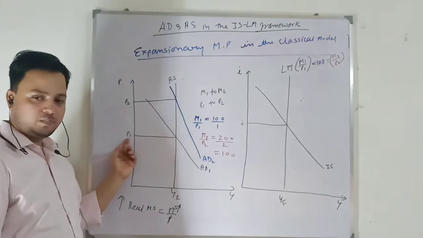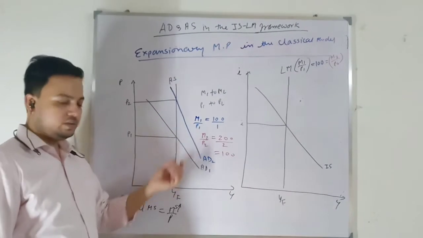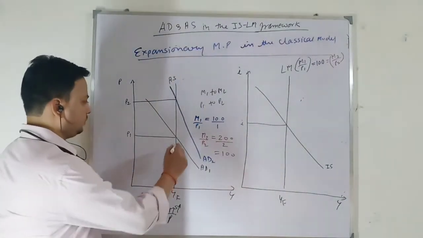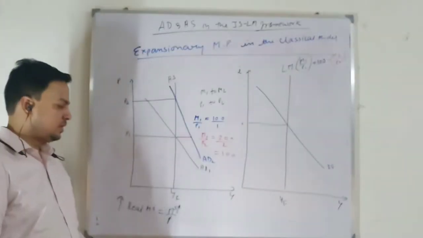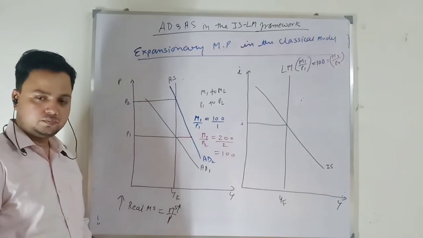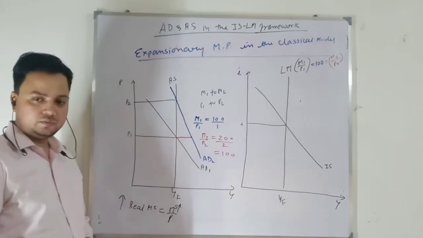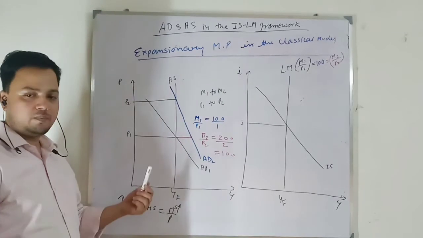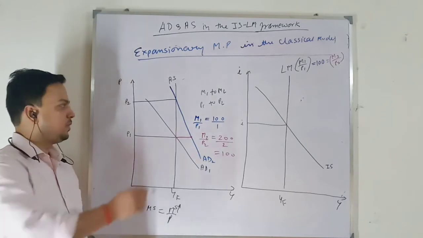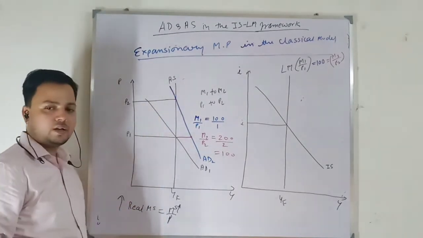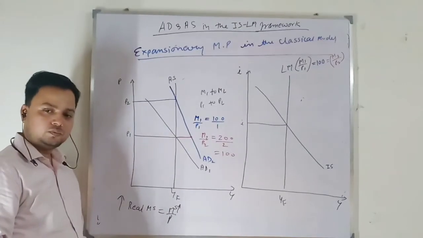So for the given price level P1, there is higher demand for goods, since output is at full employment. So it will drive up the price level, and a new equilibrium will be achieved at a higher price level P2 for the same level of output YF.